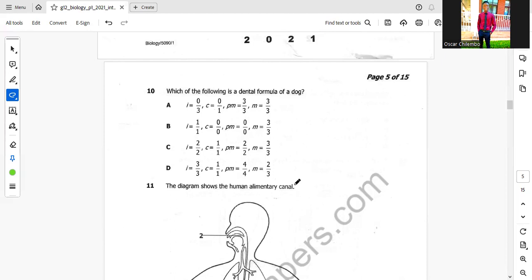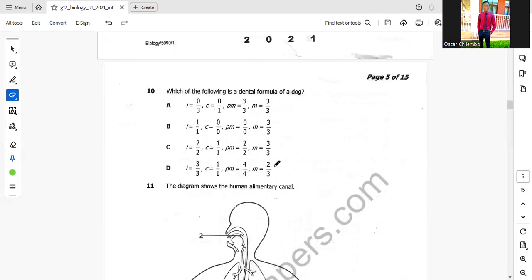So the dental formula for a dog is 3 incisors on top, 3 incisors down, 1 canine on top, 1 canine down, 4 premolars on top, 4 premolars down, then 2 molars on the upper jaw, then 3 molars on the lower jaw.